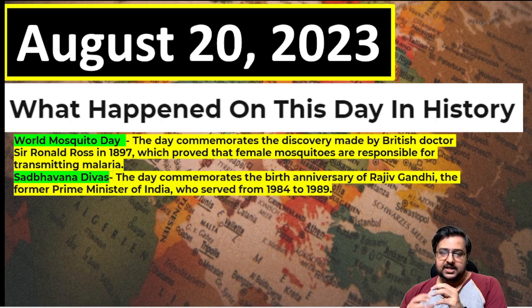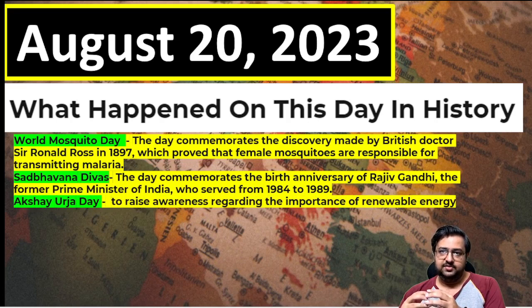Then Sadbhavana Divas, which is the birth anniversary of Rajiv Gandhi. Yesterday, the Congress party had a lot of meetings and discussions about the next committee meeting and many other things, because it is the birth anniversary of Rajiv Gandhi, our former Prime Minister, whose term was 1984 to 89. Indira Gandhi was shot dead in 84, and after that he had to take it up, as per the Congress decision.